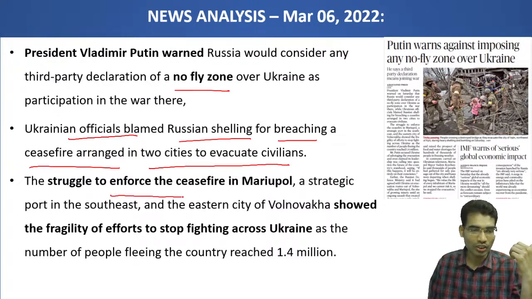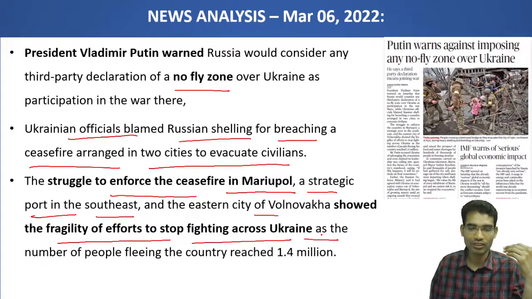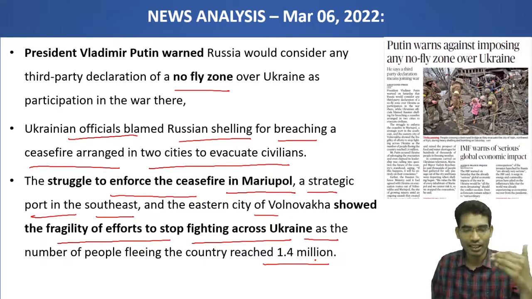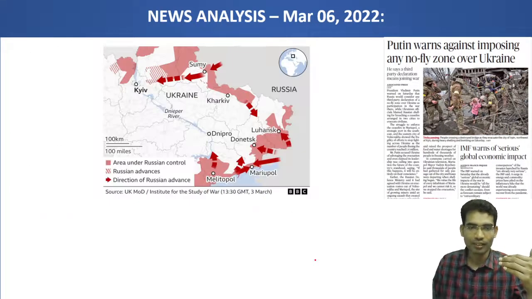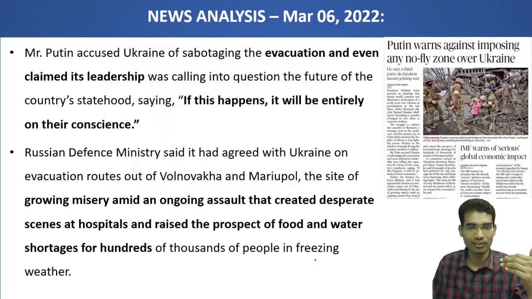The struggle to enforce the ceasefire in a particular strategic port town in southeast Ukraine showed the fragility of efforts to stop fighting across Ukraine, as the number of people fleeing the country reached 1.4 million. Different newspapers and different estimations say at least 10 lakh people have suffered. If there is no ceasefire, it becomes very difficult for civilians to go out of Ukraine safely.